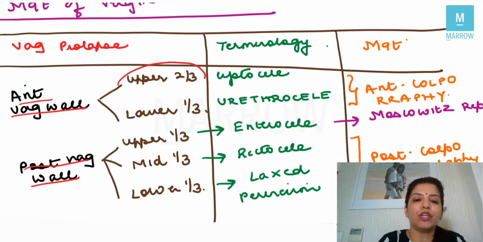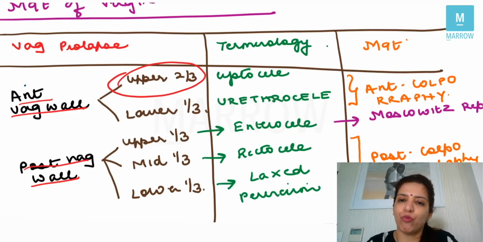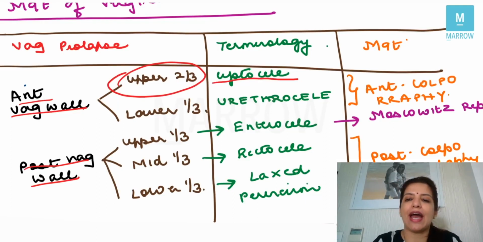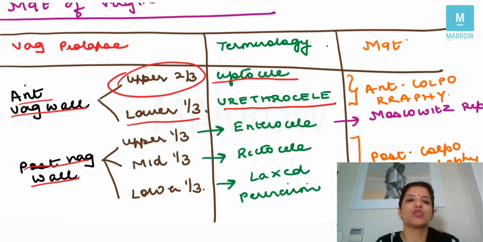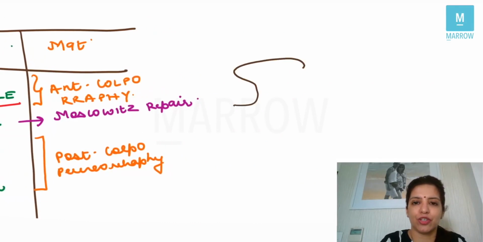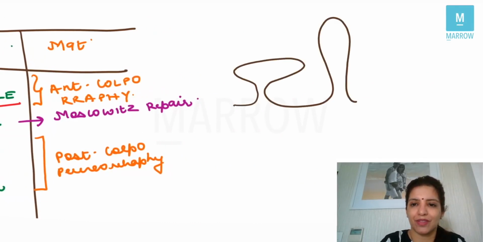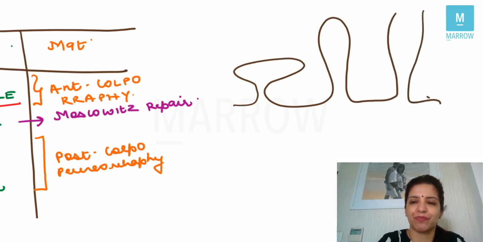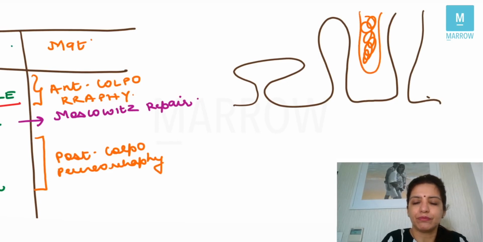If the upper two-thirds of the anterior vaginal wall is prolapsing, it is called as cystocele, right? And if the lower one-third is prolapsing, it is called as urethrocoele. So quickly, I'll explain. Actually, without explaining, I also cannot remain. I have to explain a few things when I teach. So this over here is the enterocoele. Now look here. The anterior wall. This over here is the anterior wall, right?